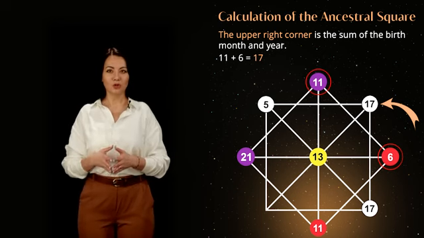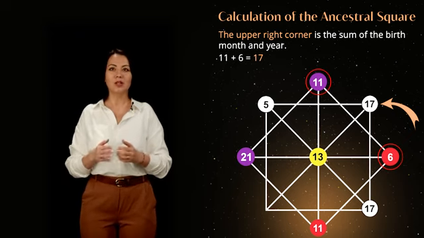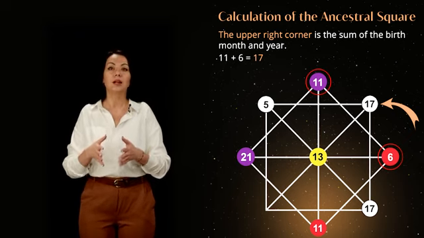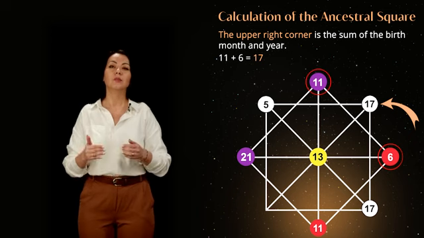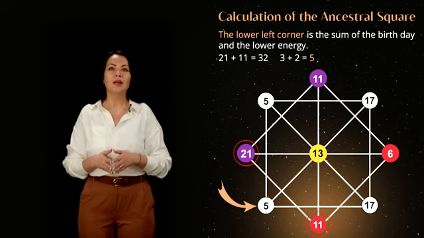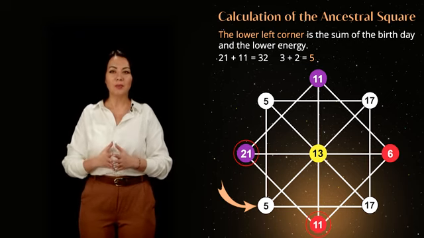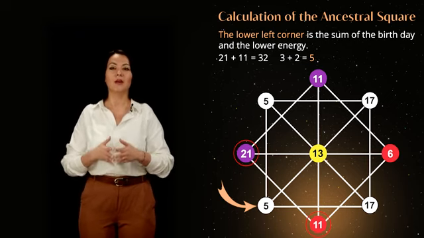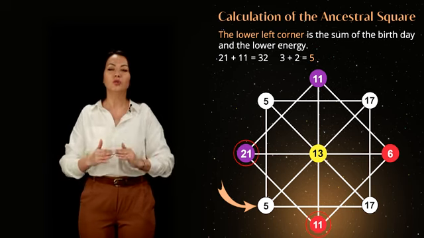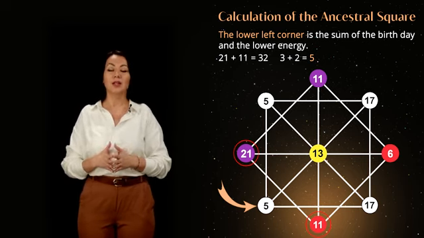Let's calculate the diagonal line of the mother's lineage. To obtain the energy of the top right corner, we need to add the month and the year of birth. 11 plus 6, resulting in 17th energy. We have 1 point left in the bottom left of the ancestral square. To obtain it, we need to add the number of birth to the bottom energy of the diagonal square. 21 plus 11, resulting in 5th energy.